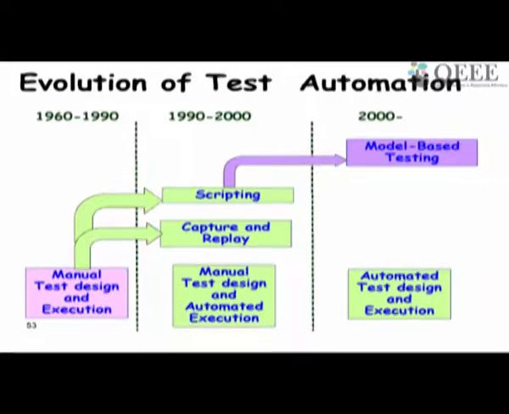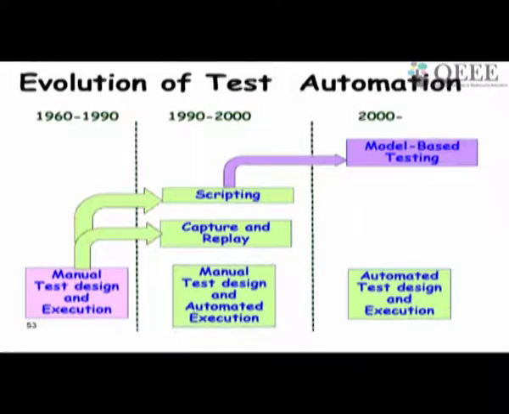Because each time the tester finds a problem, gives it to the developers, they fix it and give it back to the tester, and the tester has to check whether it can now pass those test cases. So each time the developers give back the system to the tester, they have to run the same test cases. They keep on running the same test cases, maybe 50, 100 times, and each time manually entering and executing is time consuming. And during 1990 to 2000, the capture replay test tools were developed.